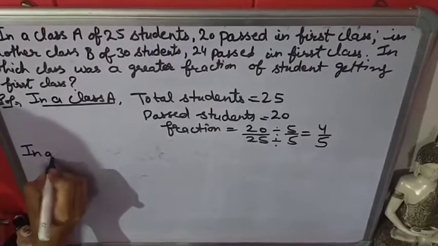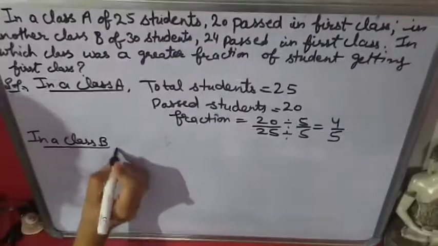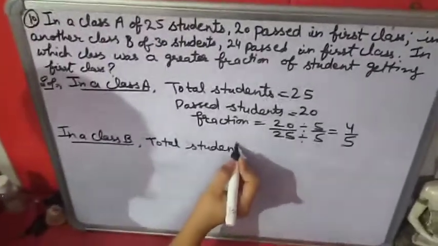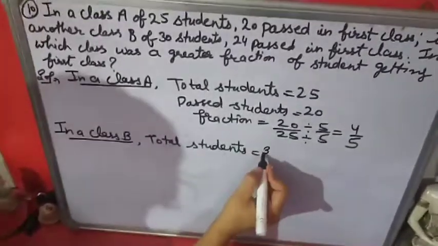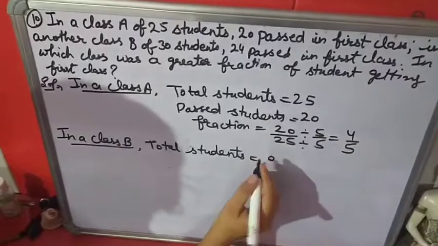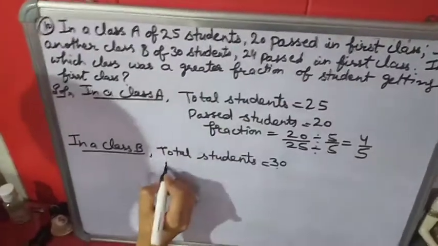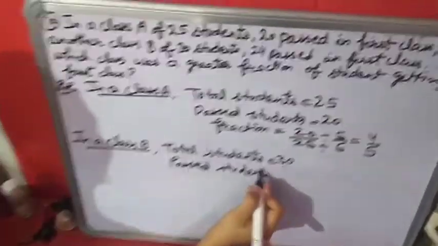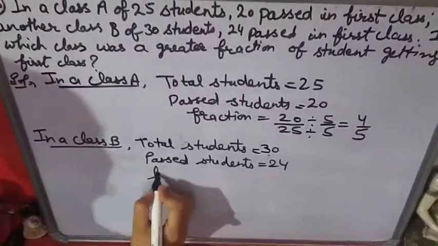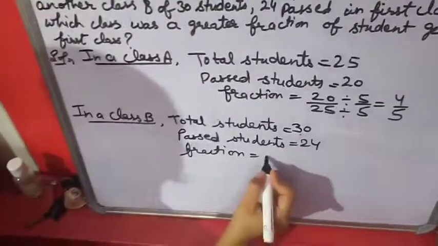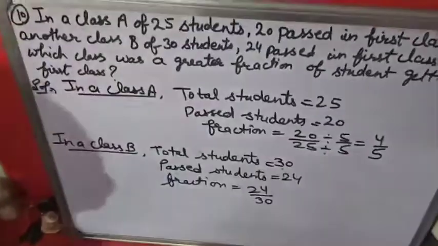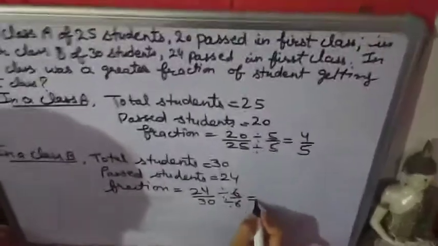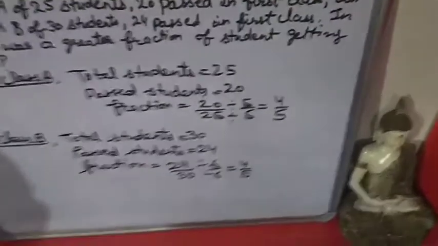Now find out the fraction of class B. In class B, total students are 30 and passed students are 24. Find out the fraction. It will be 24 out of 30. So 24 and 30 both numbers are divisible by 6. So the fraction will be 4 upon 5.